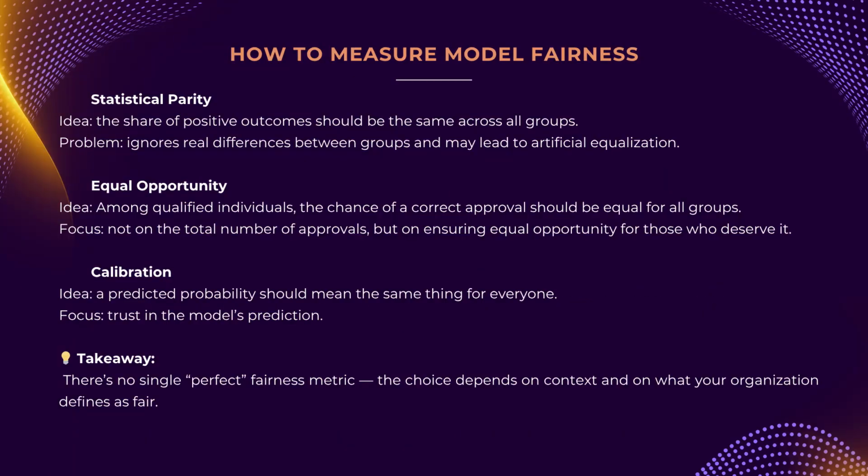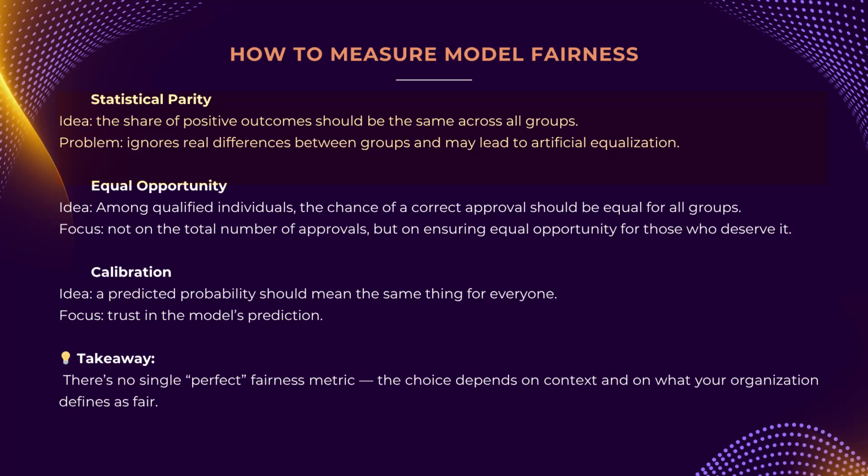So, how do we measure fairness? Mathematicians have proposed dozens of metrics. We'll look at 3 common ones, using a credit lending model as our example. First is statistical parity, also known as demographic parity. The idea is simple: the share of positive outcomes should be equal across all groups. If we approve loans for 15% of men, we must also approve them for 15% of women. This is simple, but dangerous.